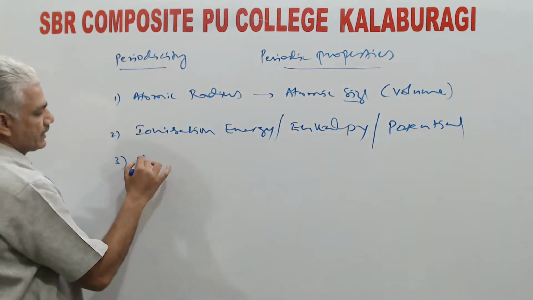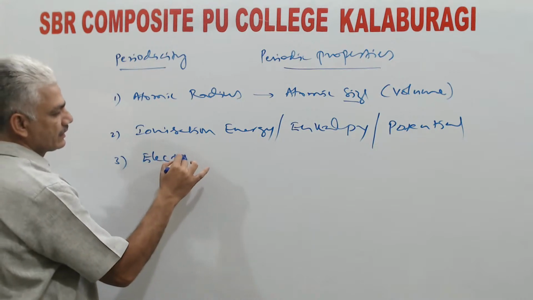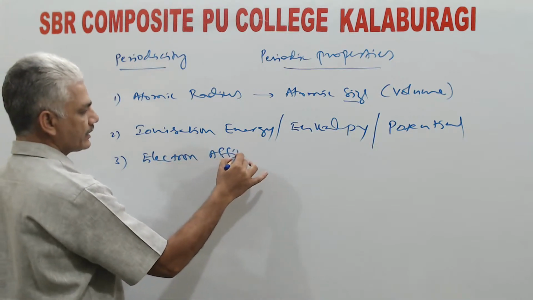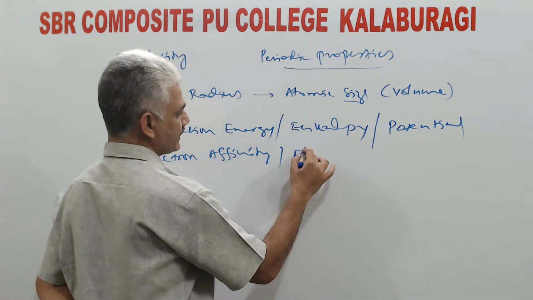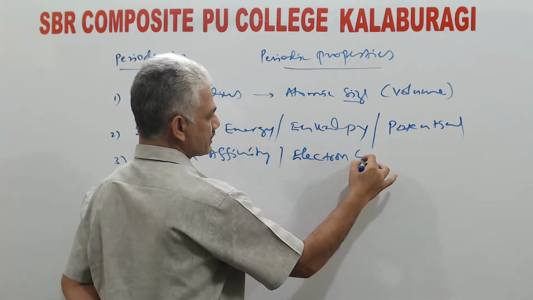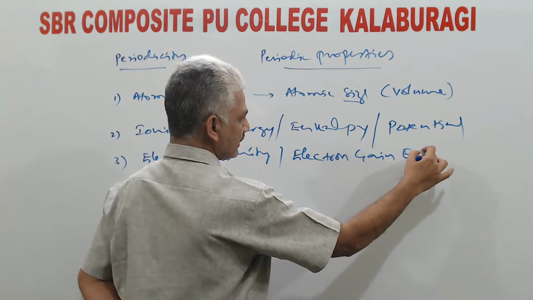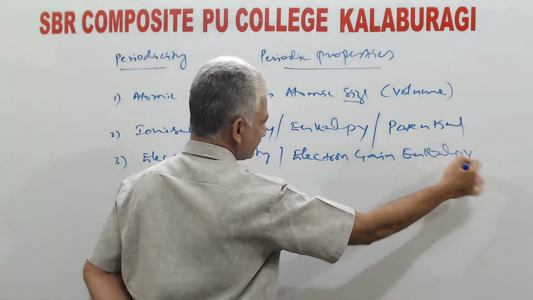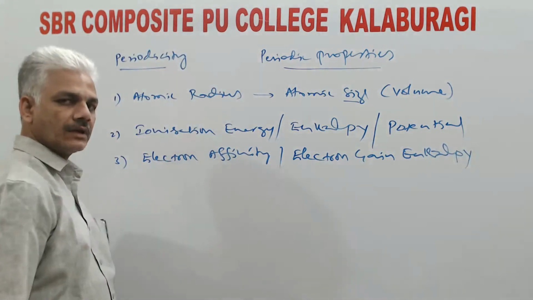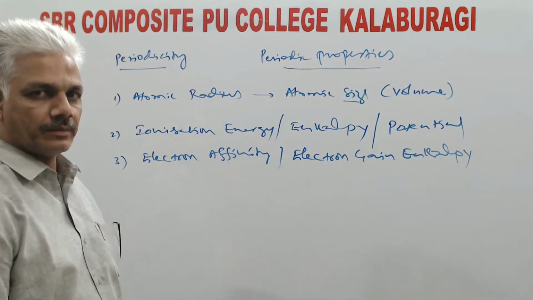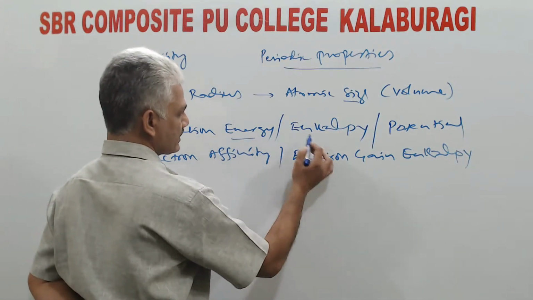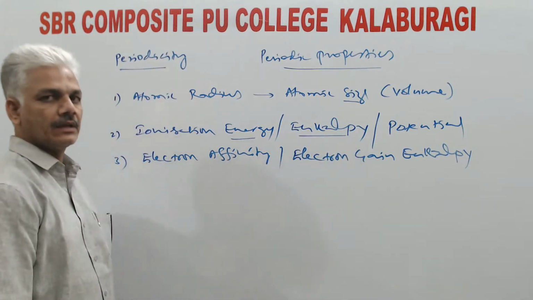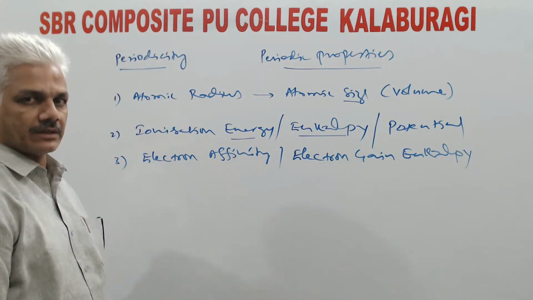Then, third property is electron affinity. This electron affinity is also referred to as electron gain enthalpy. This term enthalpy, later you will come to know in detail in the topic thermodynamics. For the time being, just remember that energy and enthalpy are synonyms, similar terms.